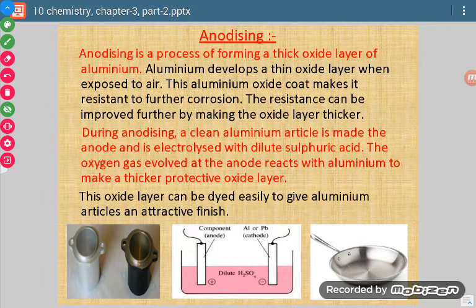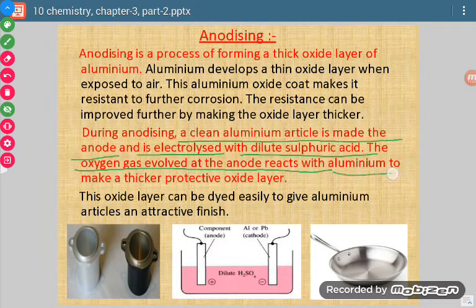So what we do is take a clean aluminium article and make it the anode, and then we do its electrolysis. The electrolyte used is dilute sulfuric acid. Oxygen gas is evolved at the anode, and that oxygen reacts with aluminium and forms its oxide, which gets deposited on the aluminium article.